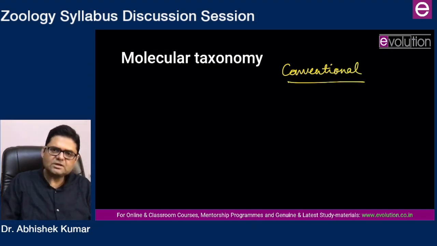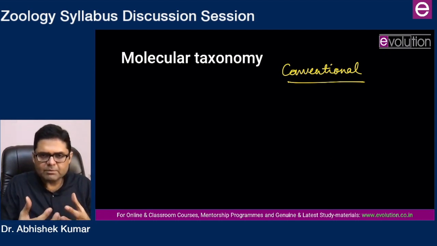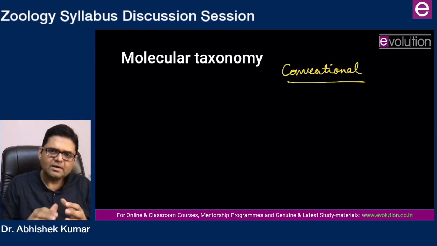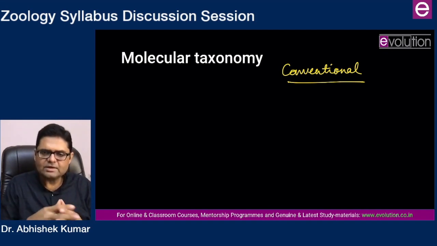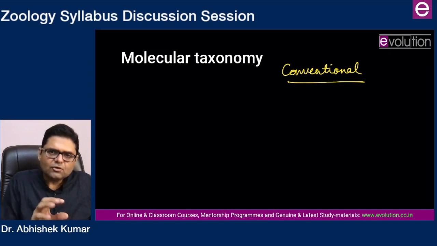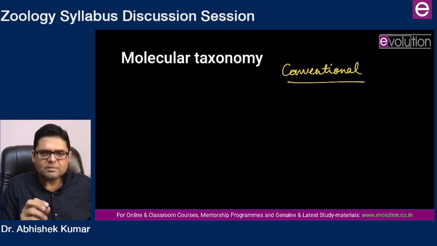So what is the conventional approach to classify the animals? How do we go by morphology, comparative anatomy, and how do we establish the phylogenetic linkages? Once you have done all of this, plus alpha taxonomy, beta taxonomy, omega taxonomy, then you will be coming to molecular taxonomy. Then the contrast will be very clear: how molecular taxonomy uses very different tools, refines our existing understanding of taxonomic relations, and gives us much better insight into the phylogeny.